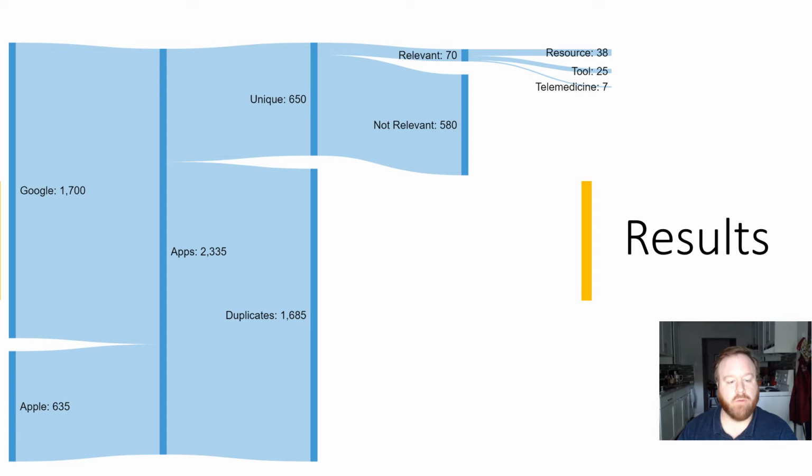2,335 apps were returned from our searches, 1,700 from the Google Store, and 635 from the Apple Store. After removing 1,685 duplicate apps, we were left with 650 unique apps, of which 70 were relevant. Of the 70 relevant apps, 38 were informational resources, 25 were decision support tools, and 7 were telemedicine related.